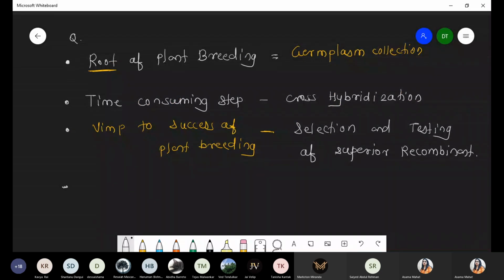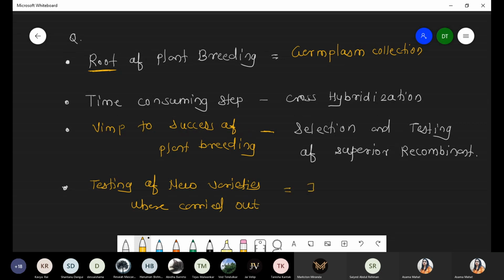Is there any question? If there is a new variety, where is the testing of the new variety carried out? So the simple answer is ICAR.